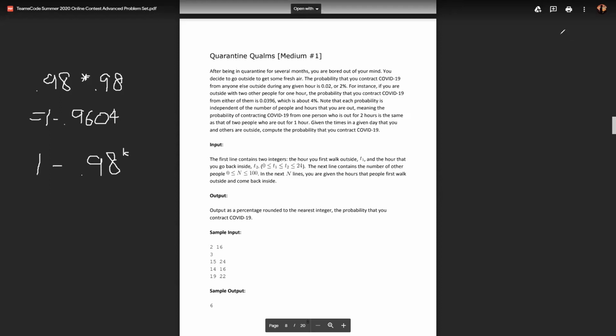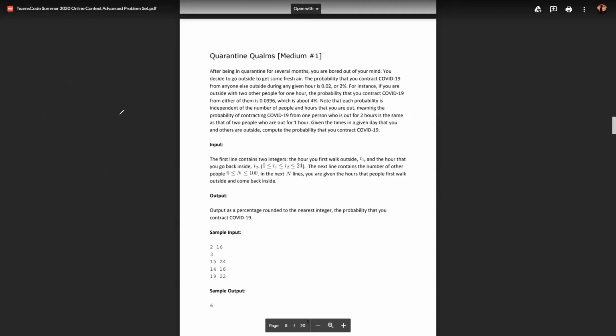So there's roughly an 18.3% chance that I'm going to catch it if I go out for 10 hours. And that's the basic formula. Now that you know it's a static number, and the chance that you get it is purely based on the amount of time that you spend outside with other people, all we need to do is figure out how much time is overlapping.